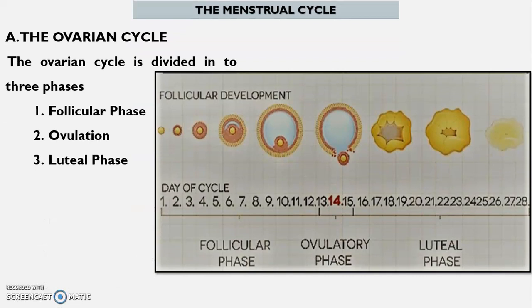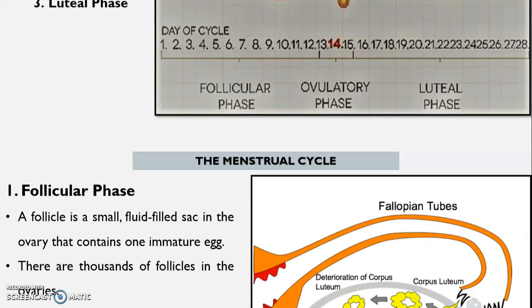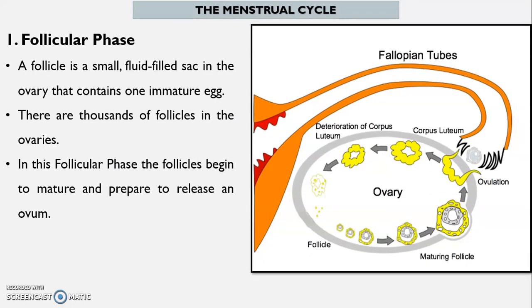1. Follicular phase. 2. Ovulation. 3. Luteal phase. Follicular phase. A follicle is a small, fluid-filled sac in the ovary that contains one immature egg. There are thousands of follicles in the ovaries. In this follicular phase, the follicles begin to mature and prepare to release an ovum.